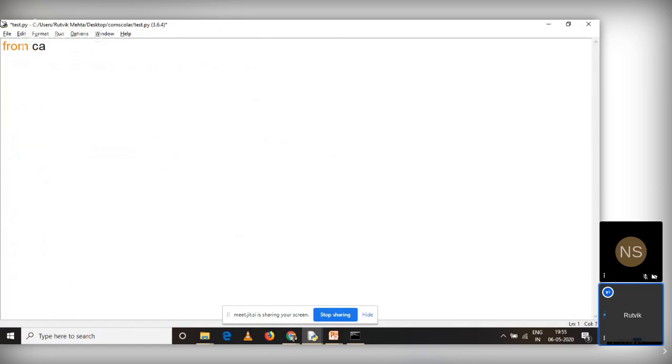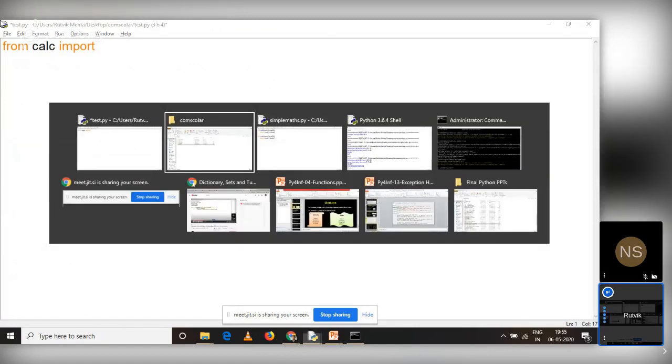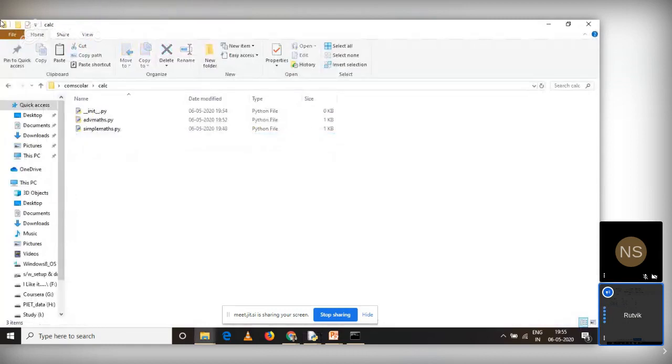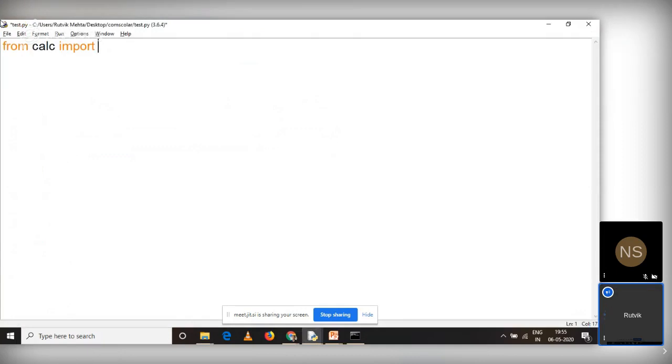So what is my package name? It's very simple, Kelsey. And I want to import two modules from it. What are those two module names? So be specific with your file names. If you don't remember, go back to your folder, right? And check that it is simple maths and advanced maths. So I'll be calling simple maths, let me call this sm, and I'll be doing it one more time. From Kelsey import advanced maths as am, let us say.